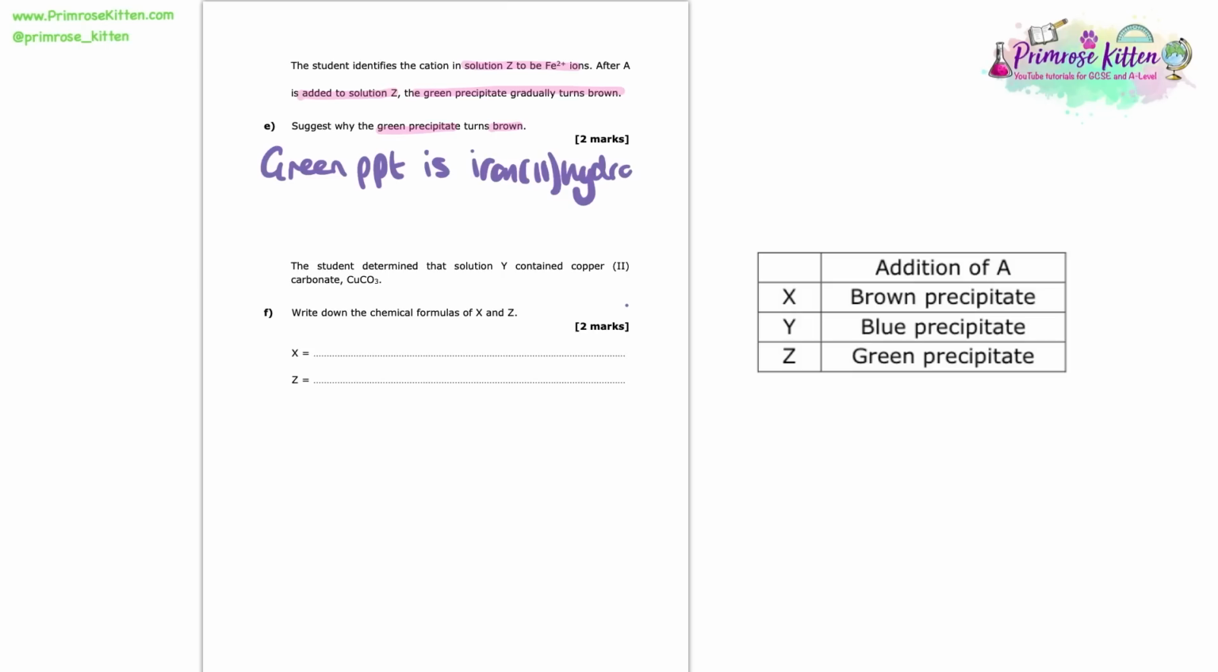And when we leave it in the air, what's going to happen is this iron 2 hydroxide will react with the oxygen in the air and it will become oxidized. And so it will become oxidized in the air, which makes it turn brown, as it will become an Fe3+ ion instead. The student determined that solution Y contained copper 2 carbonate, CuCO3.